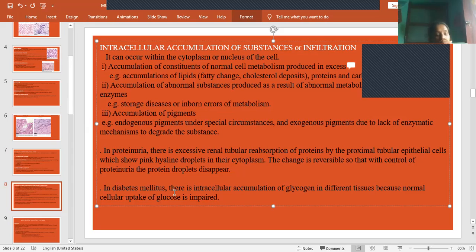And next, in diabetes mellitus, there is intracellular accumulation of glycogen in different tissues because normal cellular uptake of glucose is impaired. So in case of diabetes, there will be excess accumulation of glucose in the circulation. Why does it occur? When it is not properly utilized by the cells, then it gets accumulated.